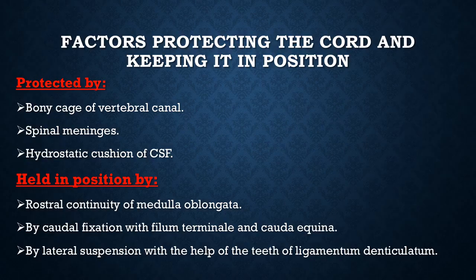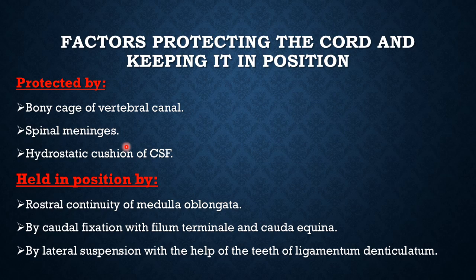Now this is very important: factors protecting the cord and keeping it in position. The cord is protected by the bony cage of the vertebral canal, the spinal meninges, and the hydrostatic cushion of CSF inside the subarachnoid space.